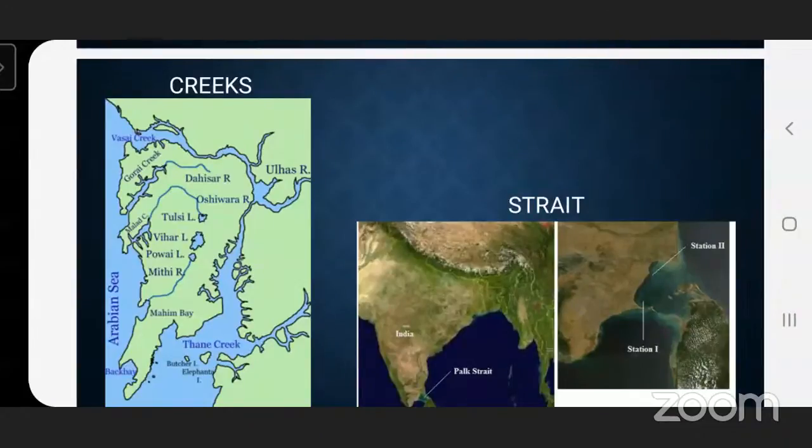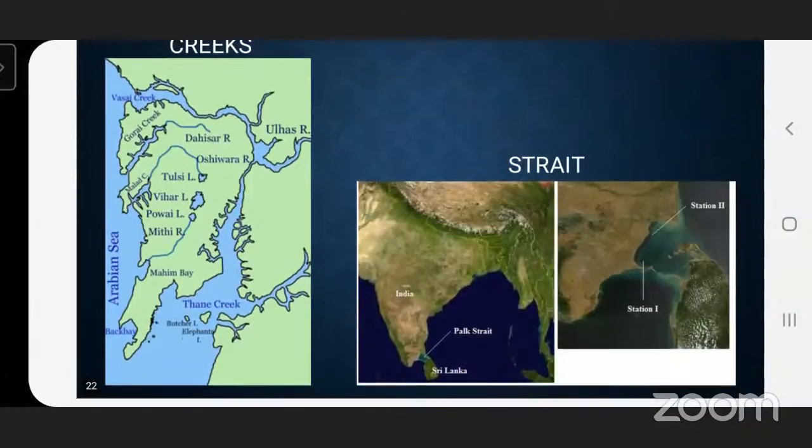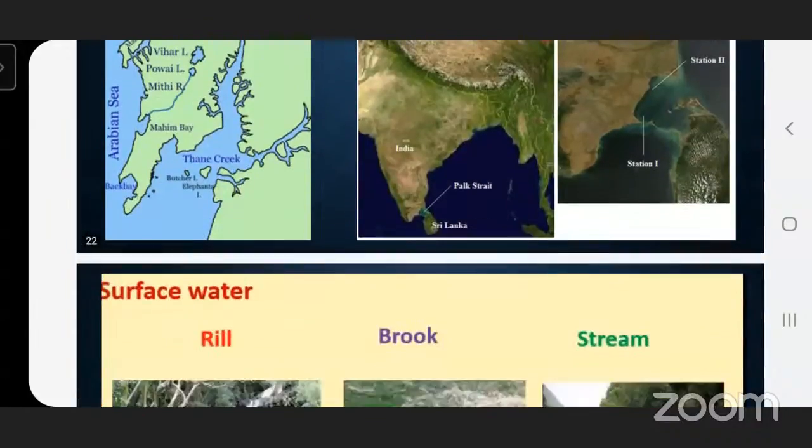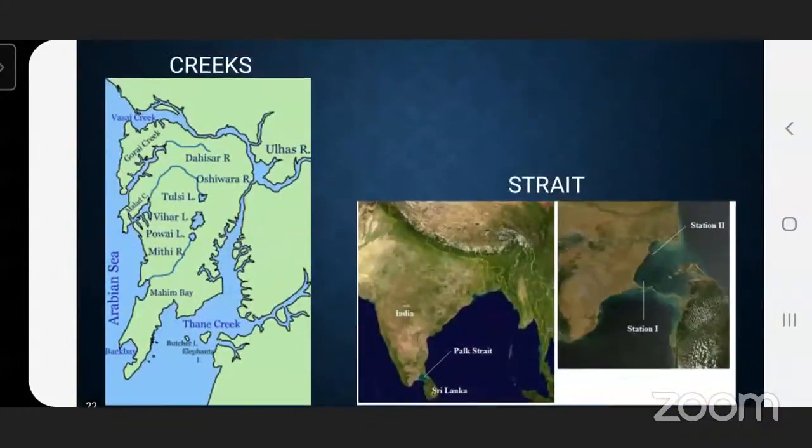These are all creeks. Then a strait: between the Tamil Nadu region of India and the Jaffna district of Sri Lanka, there is a strait called the Palk Strait. These are all the different water bodies formed.